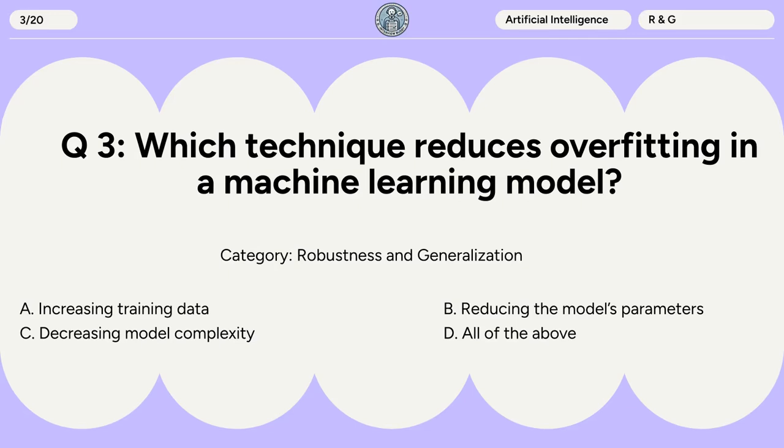Question 3. Which technique reduces overfitting in a machine learning model? A. Increasing training data. B. Reducing the model's parameters. C. Decreasing model complexity. D. All of the above.